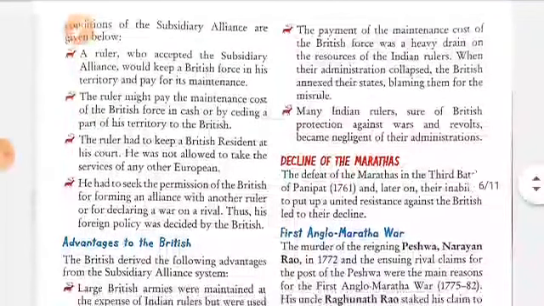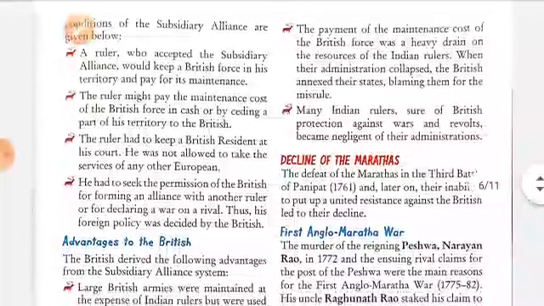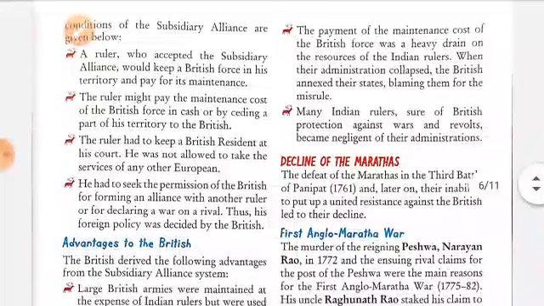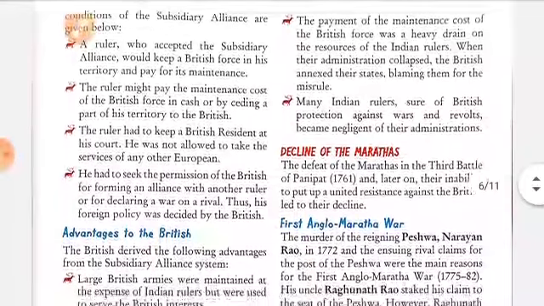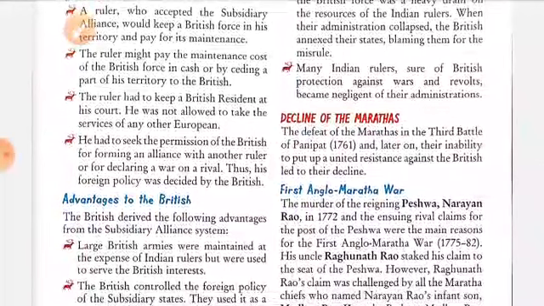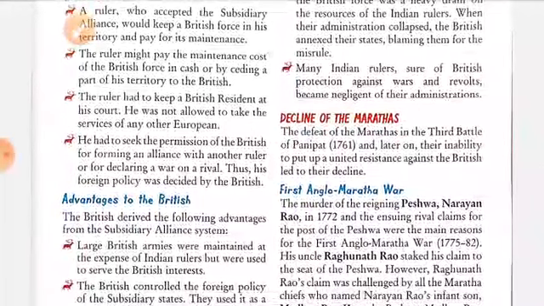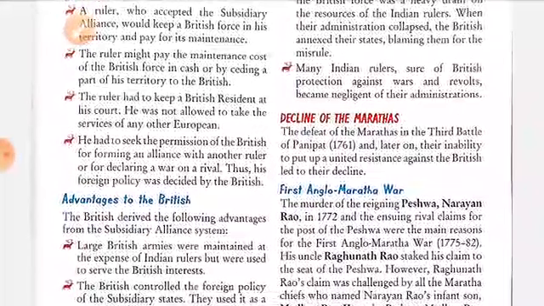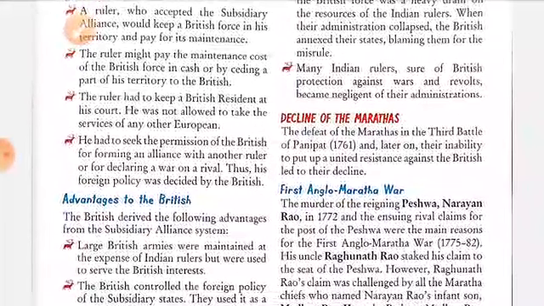The ruler had to keep a British resident at his court, and no other Europeans were allowed to be entertained by the ruler of the Indian states, except the British resident. He had to seek the permission of the British for forming an alliance. Indian rulers were not allowed to ally with any other ruler to fight against his rivals unless they took permission from the Britishers.